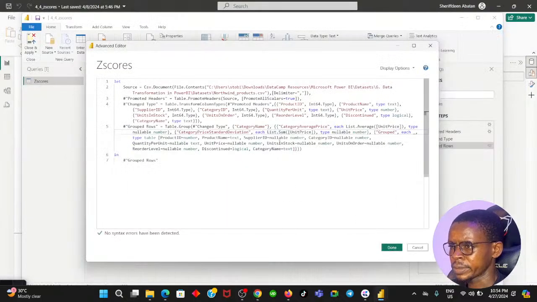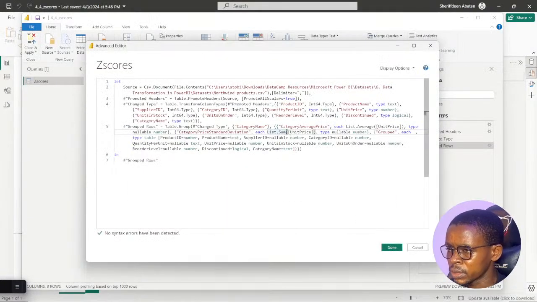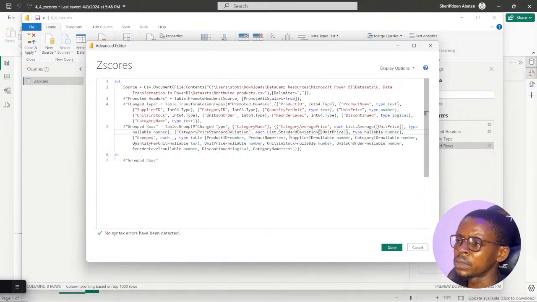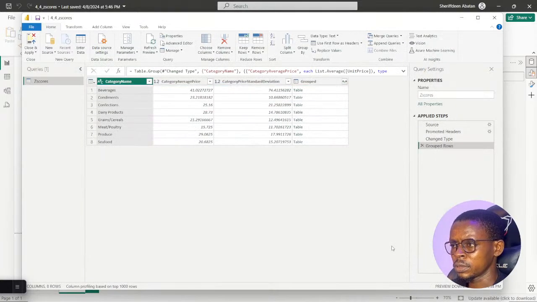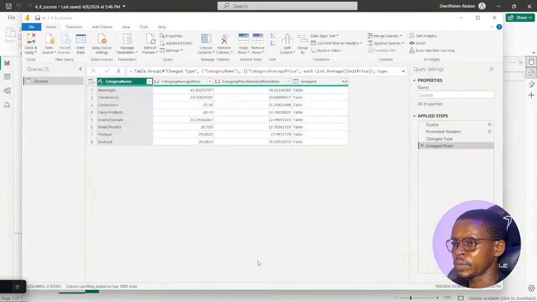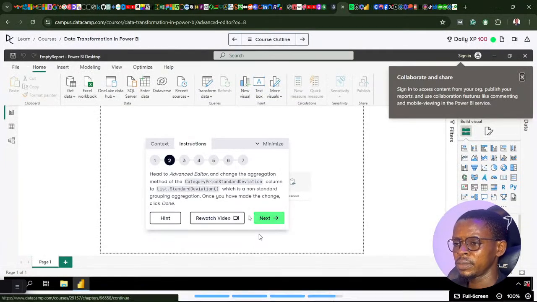Okay. So instead of list.sum, let me change it to list.standard deviation and include the unit price standard deviation this time around, pointing to a column to be used for the standard deviation. Let's see. Aha, that was my error initially. I deleted the column I want to perform the standard deviation on, which is the unit price, and that was what got me those errors. I think we are back on track.